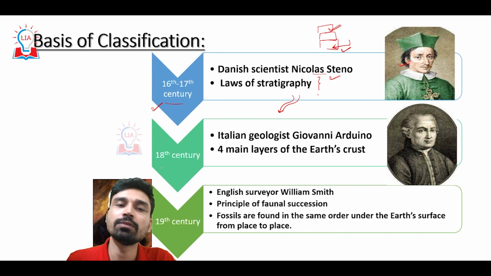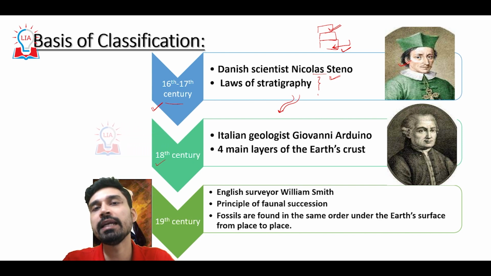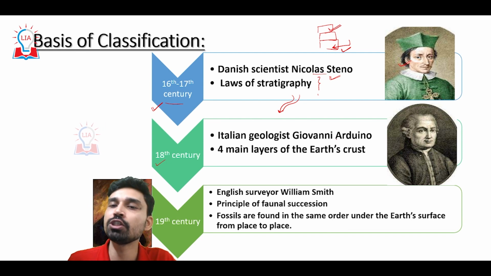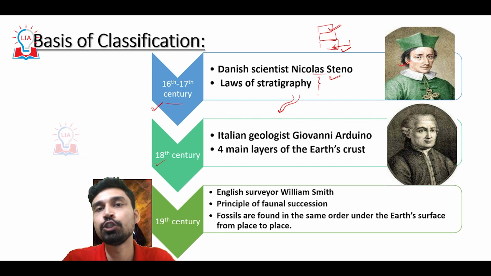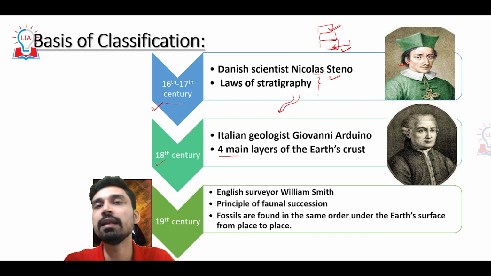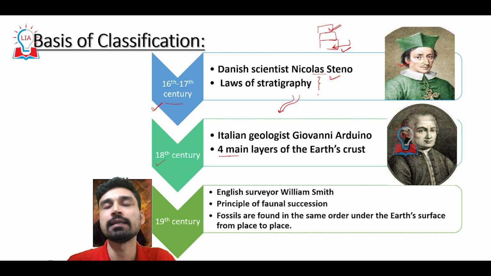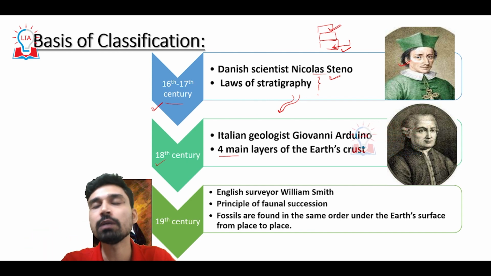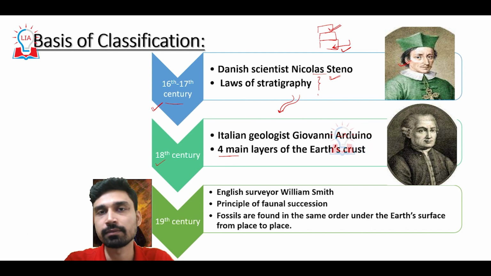Thus, another breakthrough was made in the 18th century by an Italian geologist by the name of Giovanni Arduino. Giovanni Arduino was studying the rock structure of the Italian Alps, and that is when he said that Earth's crust can be divided into four main layers. In terms of rock, there is primary rock, then secondary rock, then tertiary rock, and then quaternary rock. And thus he said the quaternary rocks will be lying at the top and the primary rocks will be lying at the bottom of these four layers of the Earth's crust.